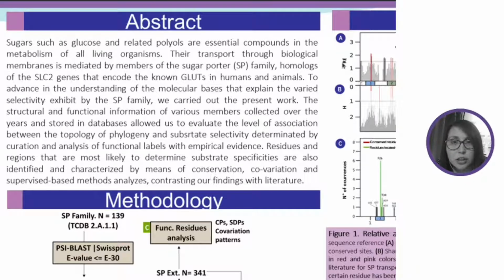To advance in the understanding of the molecular bases that explain the varied selectivity exhibited by these transporters, we carried out the present work. The structural and functional information of various members, collected over the years and stored in databases, allowed us to evaluate the level of association between the topology of phylogeny and substrate selectivity, determined by curation and analysis of functional labels with empirical evidence stored in a database, in this particular case the SwissProt database. Residues and regions that are most likely to determine substrate specificities are also identified and characterized by means of conservation, covariation, and supervised-based methods analysis, contrasting our findings with literature.